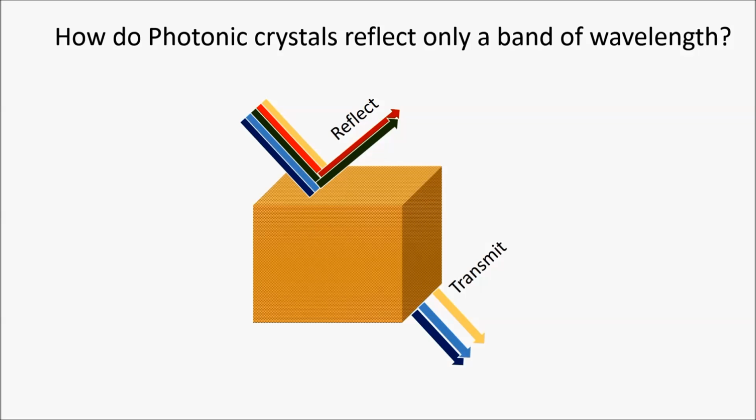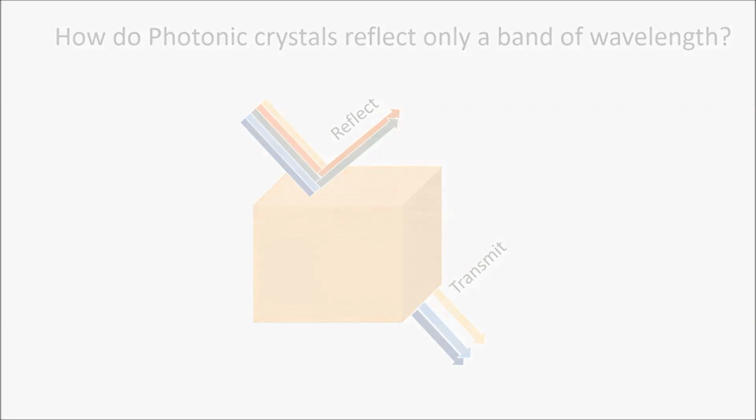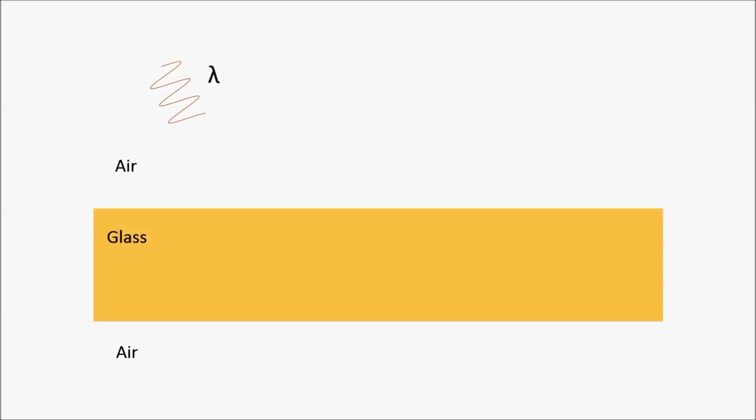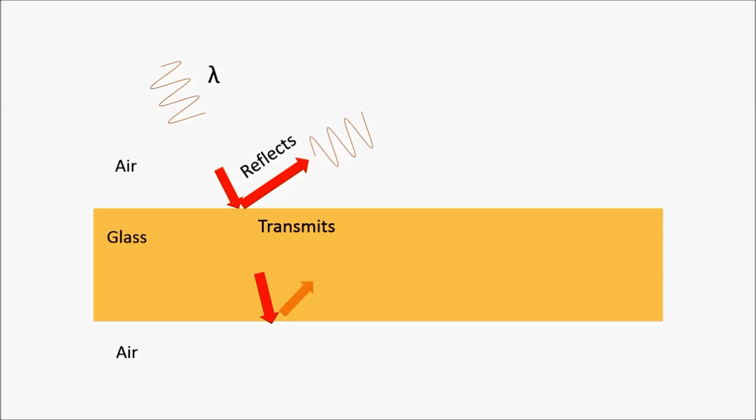So how do photonic crystals selectively reflect only a certain range of wavelength and transmit the remaining range of wavelengths of the incident wave? Let's begin understanding the photonic crystals by looking at the simplest case of a wave entering from one medium and interacting with another medium of a different refractive index. When the incident wave reaches the first interface, part of it reflects off the surface and the rest transmits through the medium. The transmitted wave again reflects off the second interface and part of it again transmits through the medium.